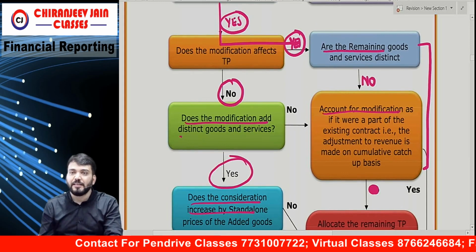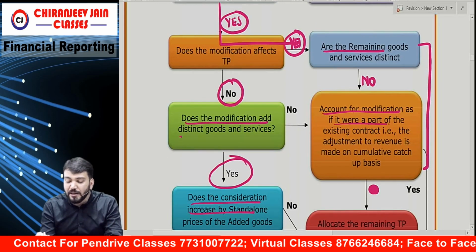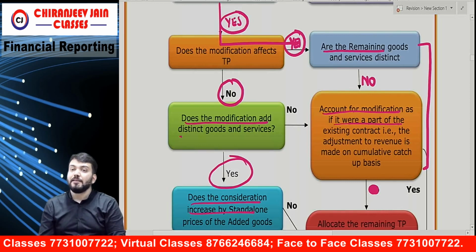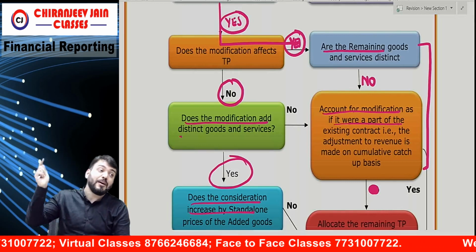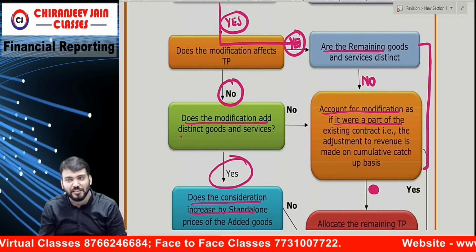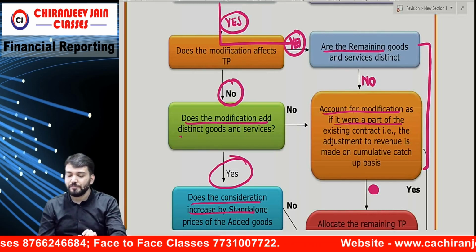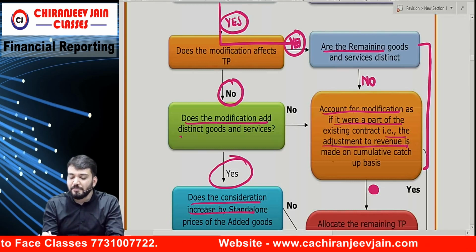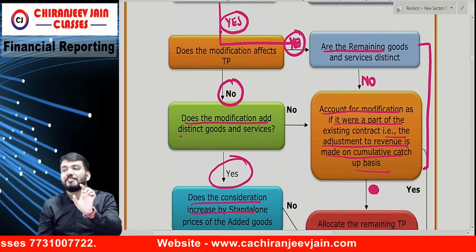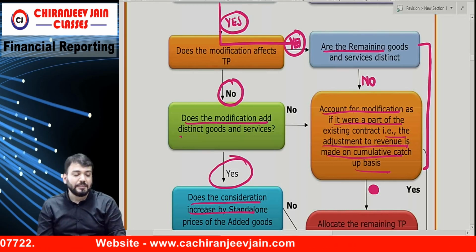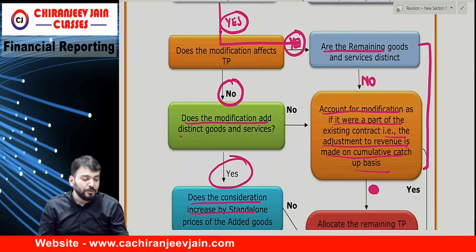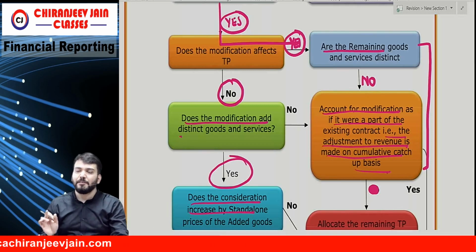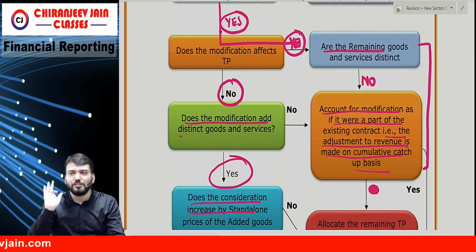Account for modification as if it were a part of existing contract. That is, the adjustment to revenue is made on cumulative catch-up basis. Adjustment to revenue will be made on cumulative catch-up basis. I'm expecting a question on this only.